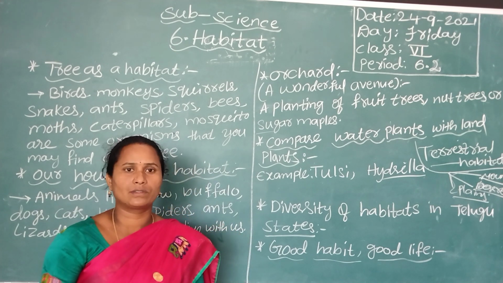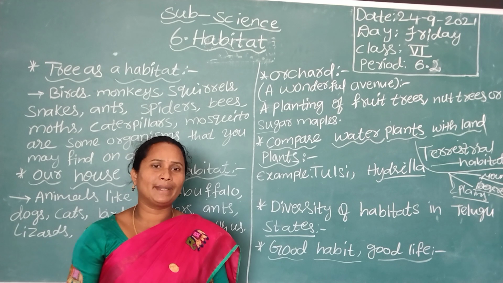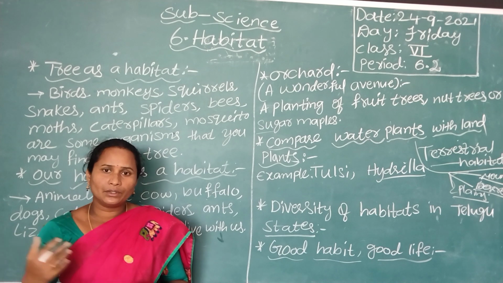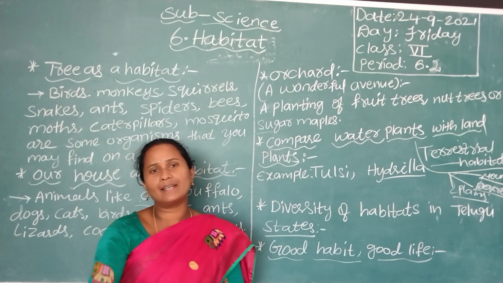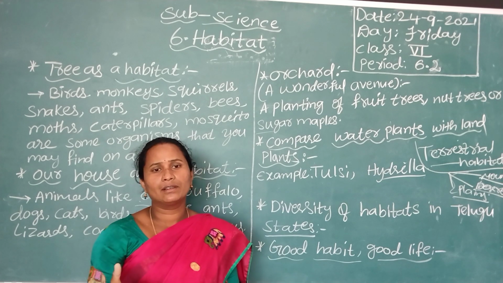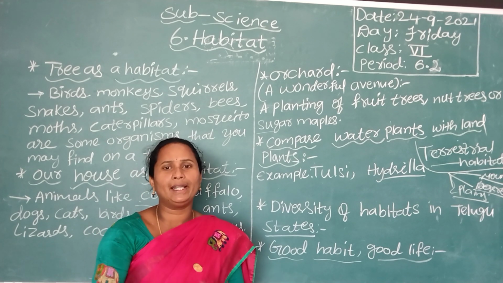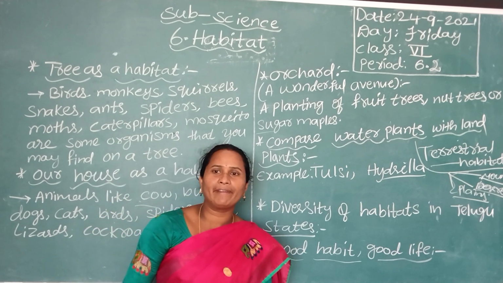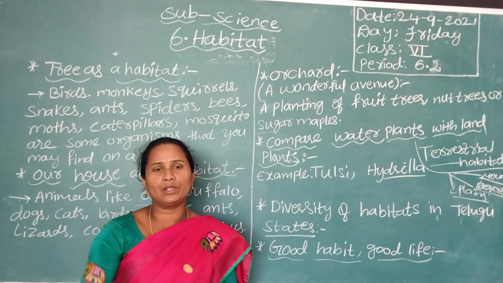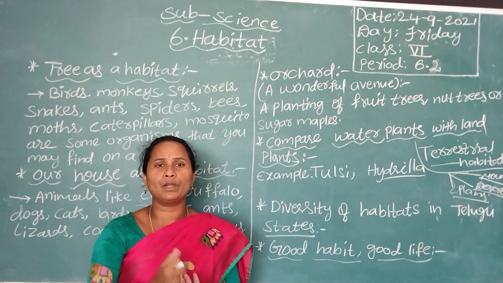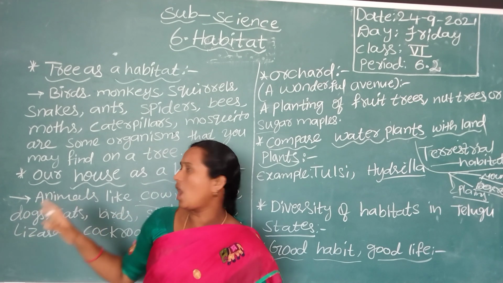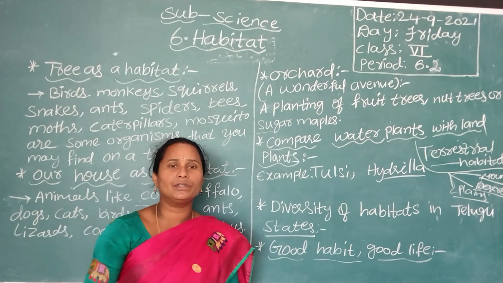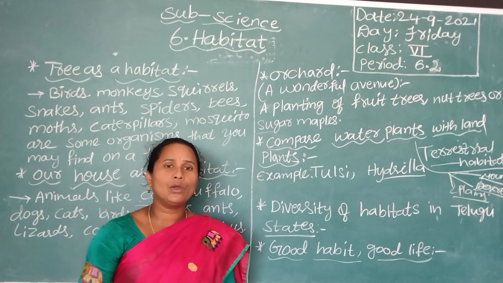Like that, the environment is also our house. Dumping waste materials, using plastic and throwing it into our wetlands, how will it look? The environment will get spoiled. Complete land pollution, water pollution, and when we use vehicles, noise pollution and air pollution. The complete environment is polluted. Not only our house is our habitat, the complete environment is our habitat, and we should take care of our environment and not use plastic.